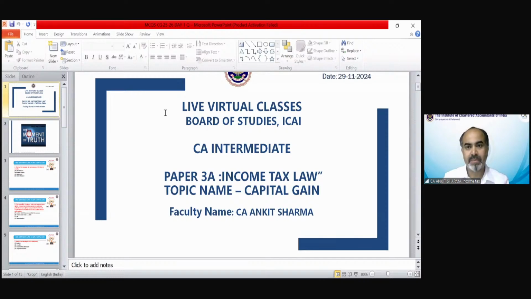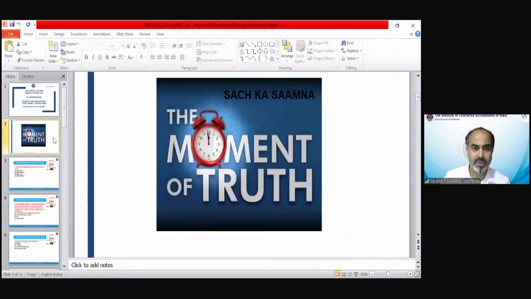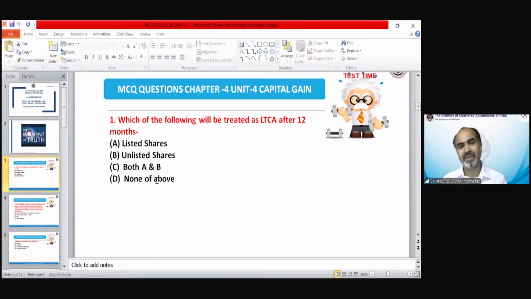Let's do the MCQs. That is MCQ number 1 for all of you. That is our moment of truth. Very, very simple. Which of the following will be treated as a long-term capital asset after 12 months? Of course, the correct answer is A. Listed shares will be treated as a long-term capital asset after 12 months.